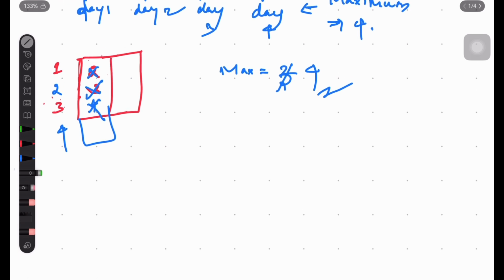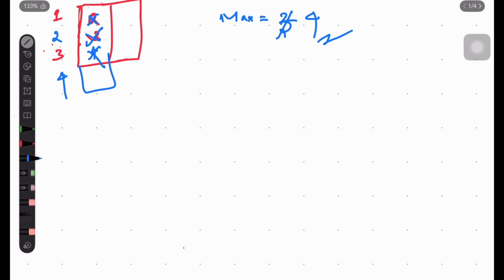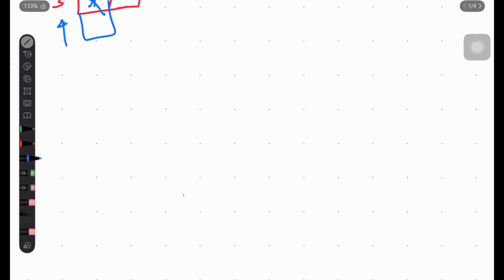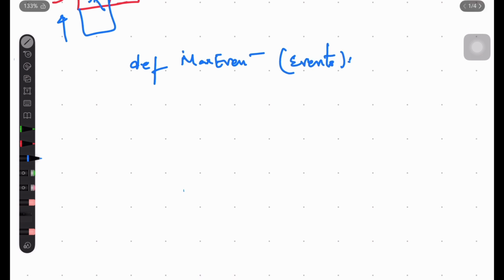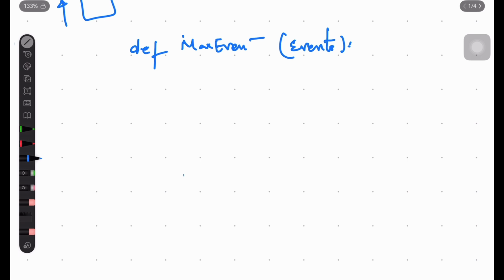days. So maybe I can just go through the pseudo code so that it will be easy to understand. So the max events: we will be having an events array. Correct. So now we should have it sorted; I have explained why we should sort.